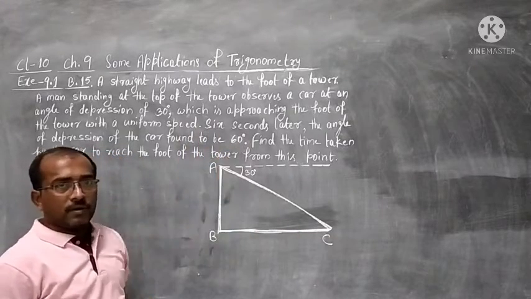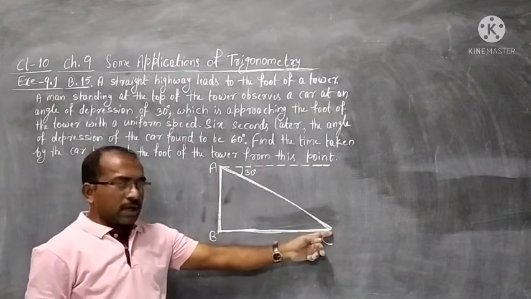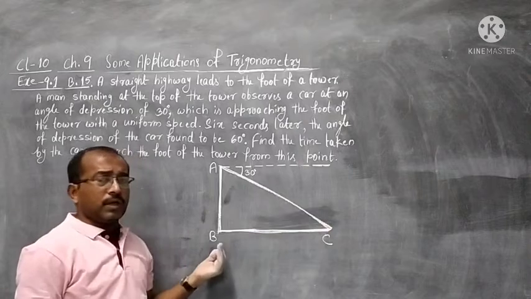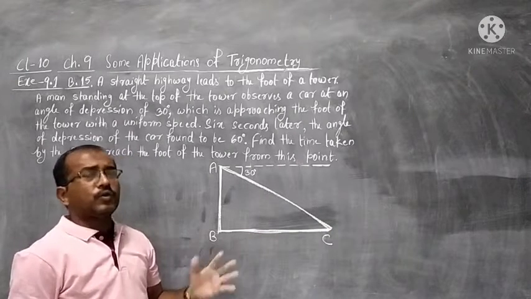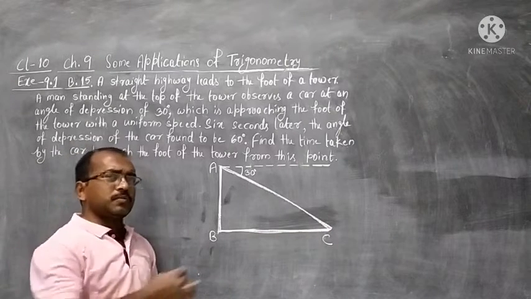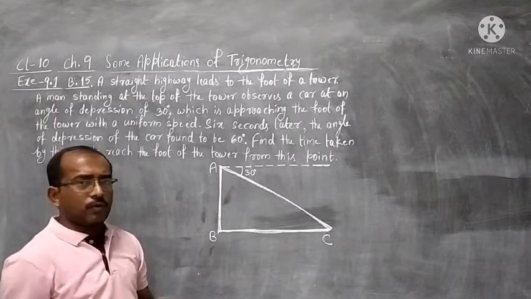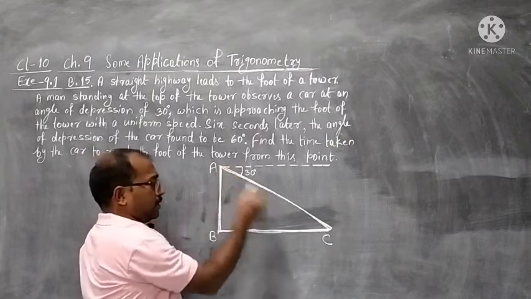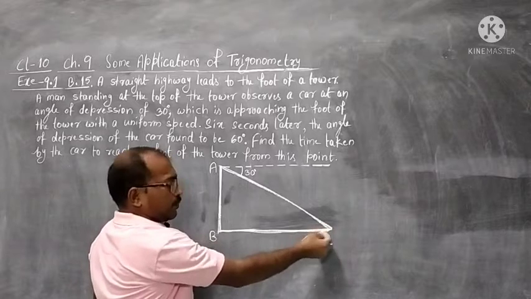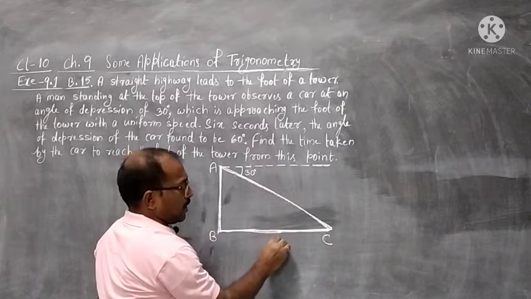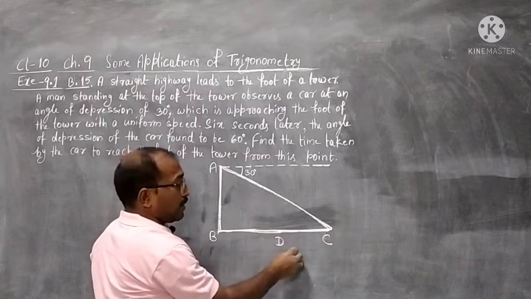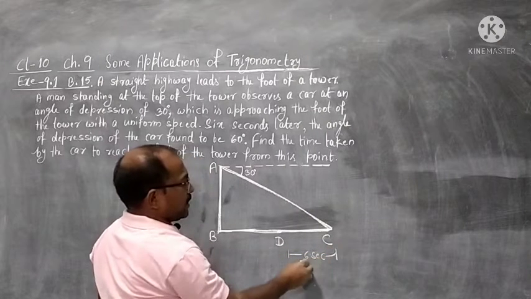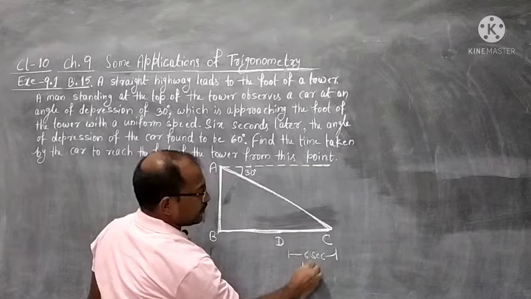Six seconds later you saw the car again. Uniform speed means the speed was constant, not more at some time and slower again. So the car changes its position and reaches here after 6 seconds. Remember, from C to D this time is given to you: 6 seconds.